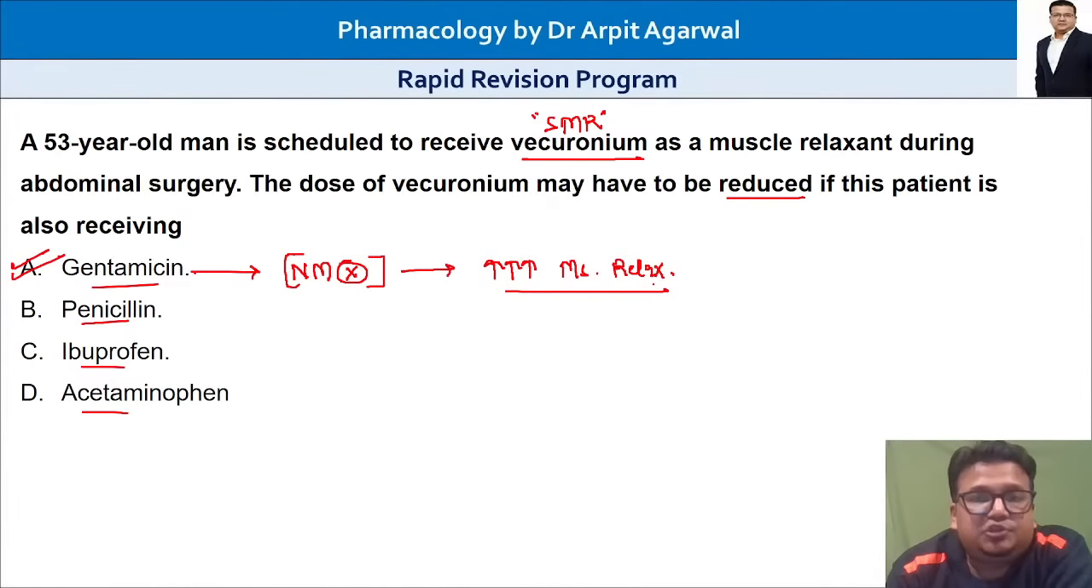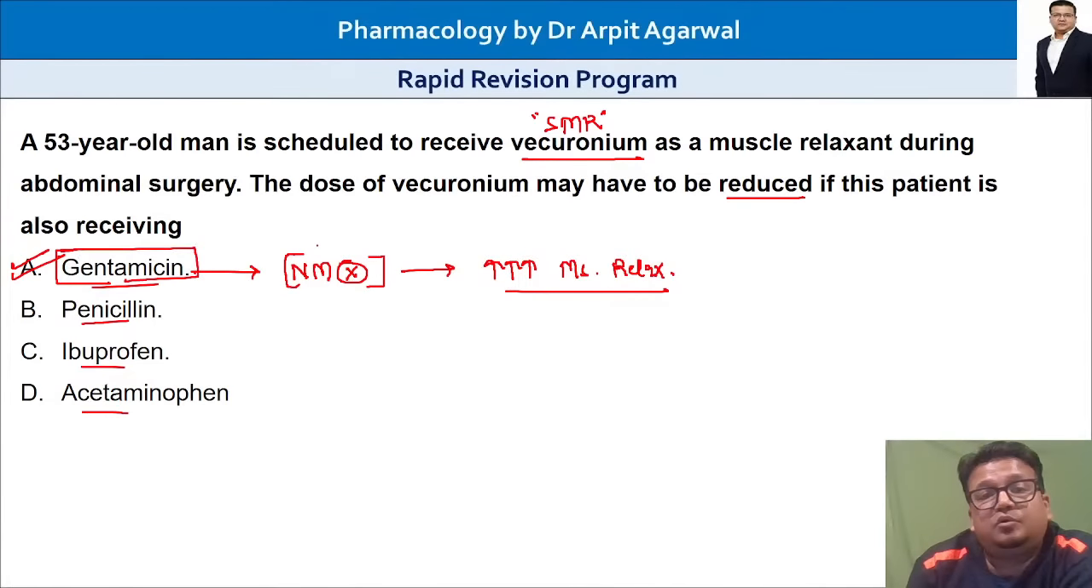So the property here is that aminoglycosides like gentamicin are neuromuscular blocking drugs. Neuromuscular blocking action is seen with gentamicin or aminoglycosides, which will interact with the action of skeletal muscle relaxants. That is the drug interaction that we have discussed here: gentamicin, aminoglycoside, neuromuscular blocking drugs.